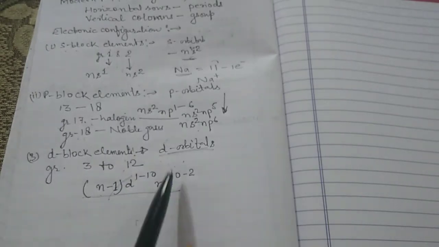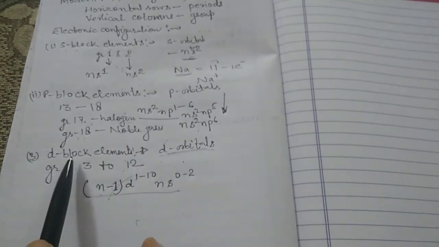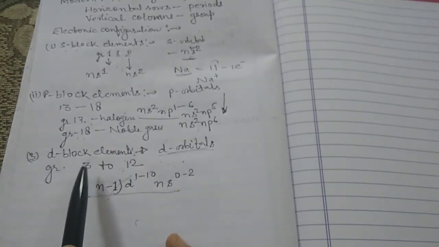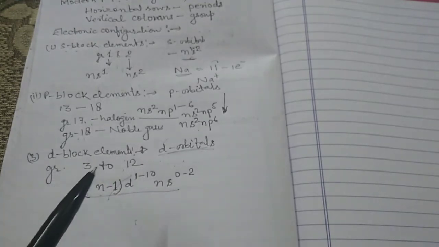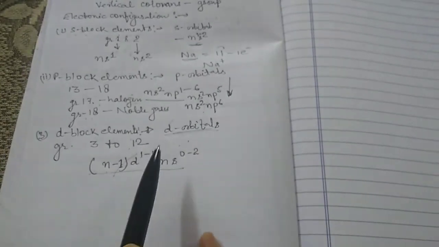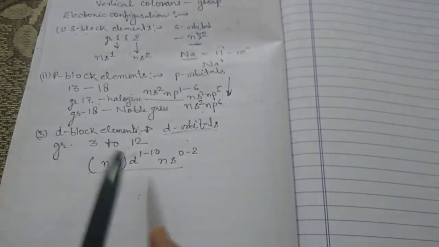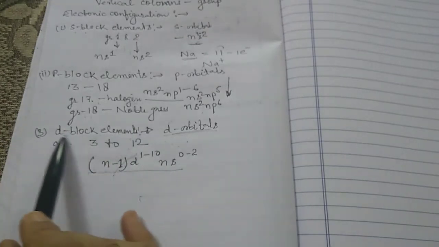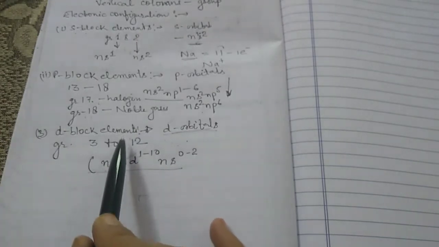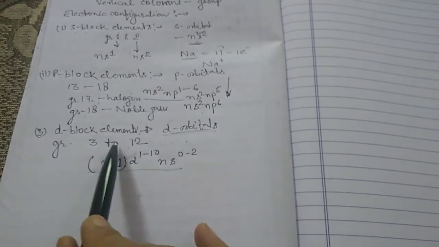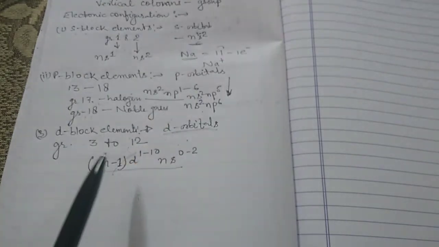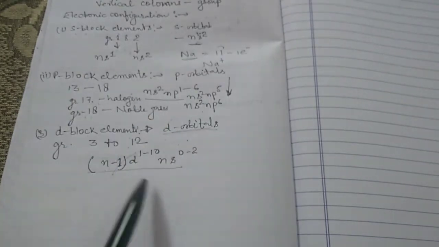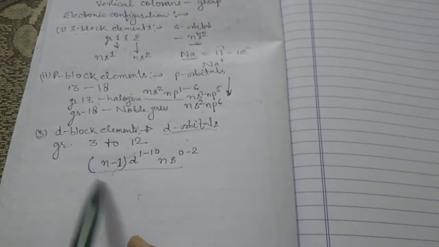If we are talking about the characteristics of the d block elements or the transition elements, they are metals having high melting and high boiling points. We know very well that the transition elements are mostly metals. Most of the elements of the d block form colored compounds. They have a very good tendency to form complexes when they combine with other elements. Their compounds are generally paramagnetic; they show magnetic property.